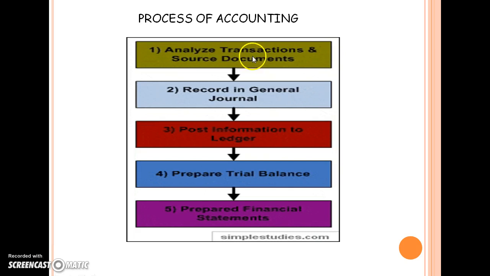It is first to analyze, that is, we have done identification of transaction, then record them in a proper manner, which is known as journal, where you record day-to-day transactions. Now, after preparing the journal, the third thing comes: to prepare the ledger. This ledger is basically known as classification.